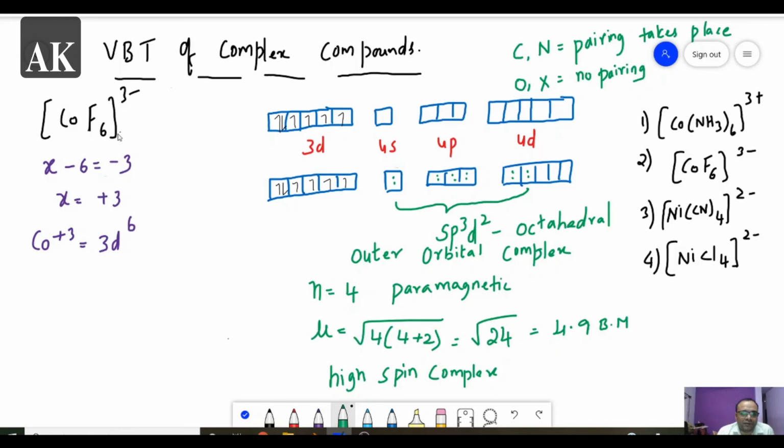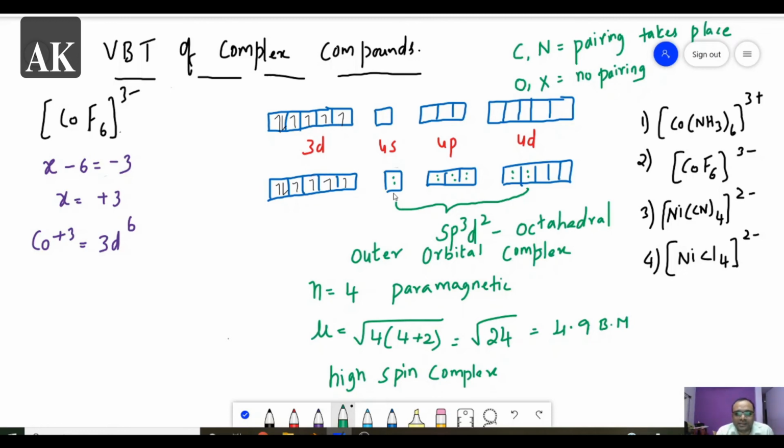So if this complex is given, first you have to calculate the oxidation state and then write the electronic configuration of the ion. After writing the electronic configuration, just fill up this. Now after filling this, see the ligand, whether it is having carbon and nitrogen or oxygen or halogen. So halogen is there, fluorine. So no pairing. So we are writing the configuration as it is.